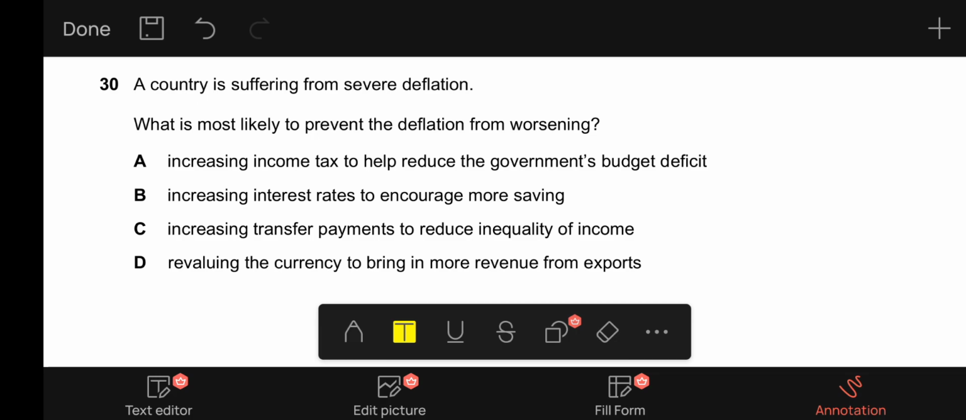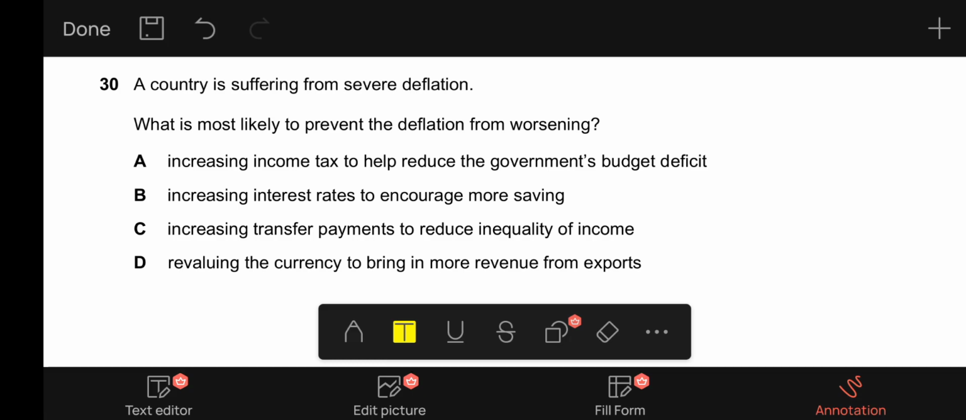B, increasing interest rates to encourage more saving. Also incorrect, because if people save more, they will consume less and aggregate demand will be less, which means deflation will worsen even more. C, increasing transfer payments to reduce inequality of income. This will be correct, because it means there will be higher government spending, which will increase the aggregate demand in the economy and prevent the deflation from worsening. So C is the correct option.